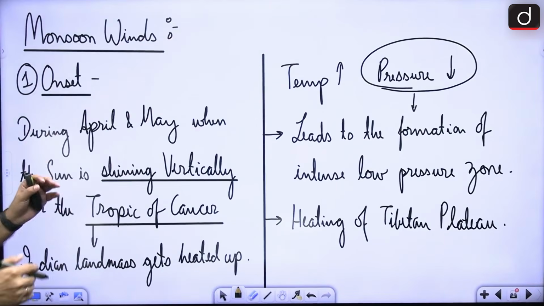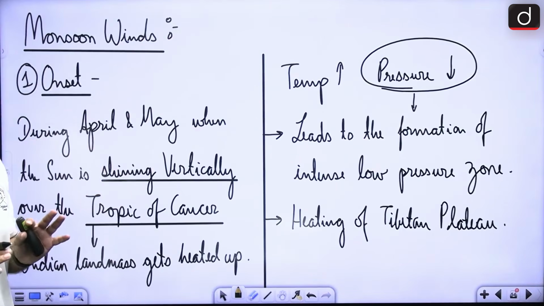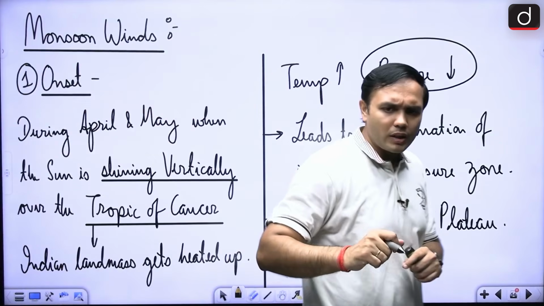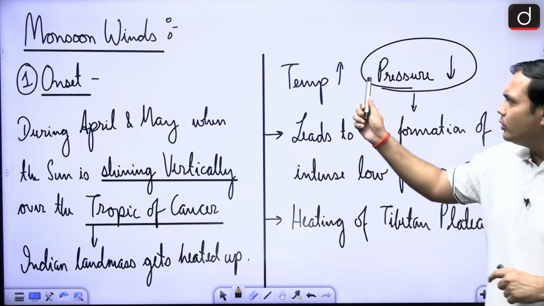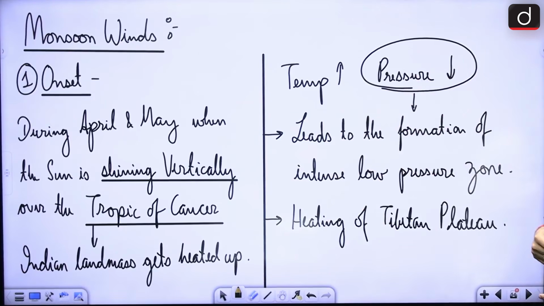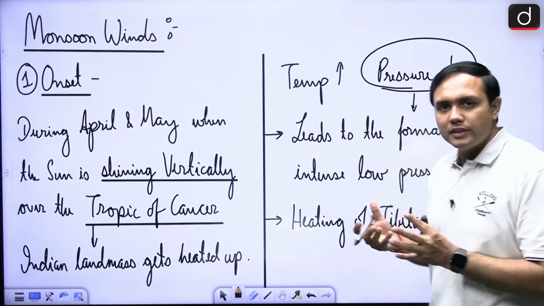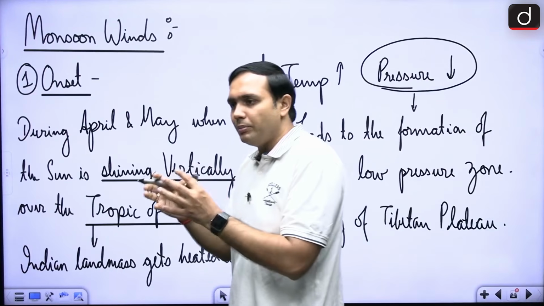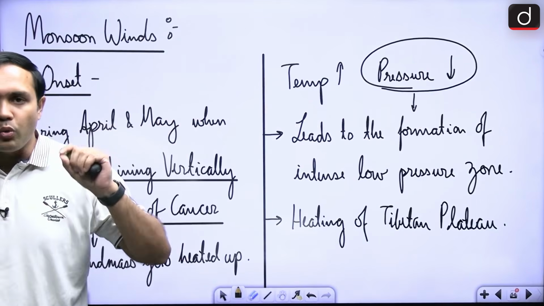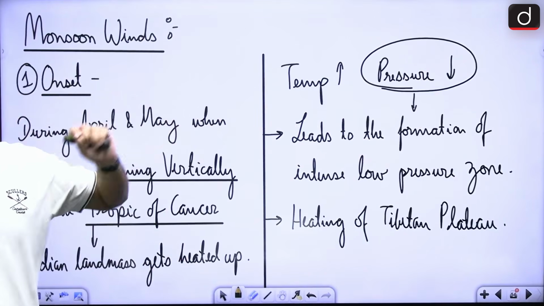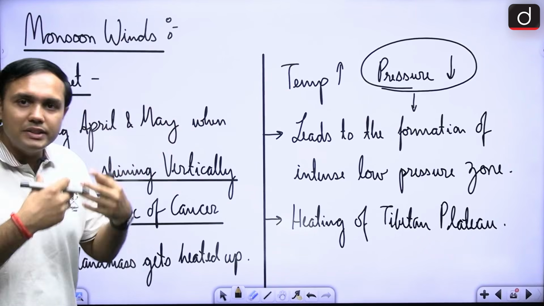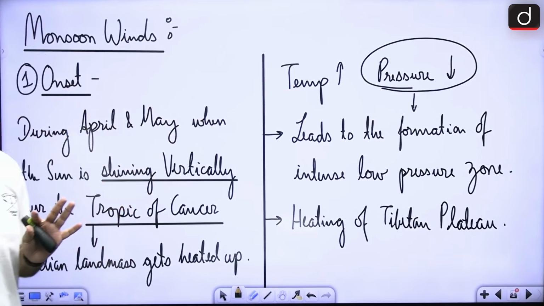Now, when is it onsetting on the Indian landmass? Its onset is around the 1st of June that it is onsetting towards us. Now, why is it that it is around this time period only that we receive the monsoon winds? What are the mechanisms behind it? What are the reasons behind it? Why is it that our landmass is even receiving these seasonal reversal of winds?